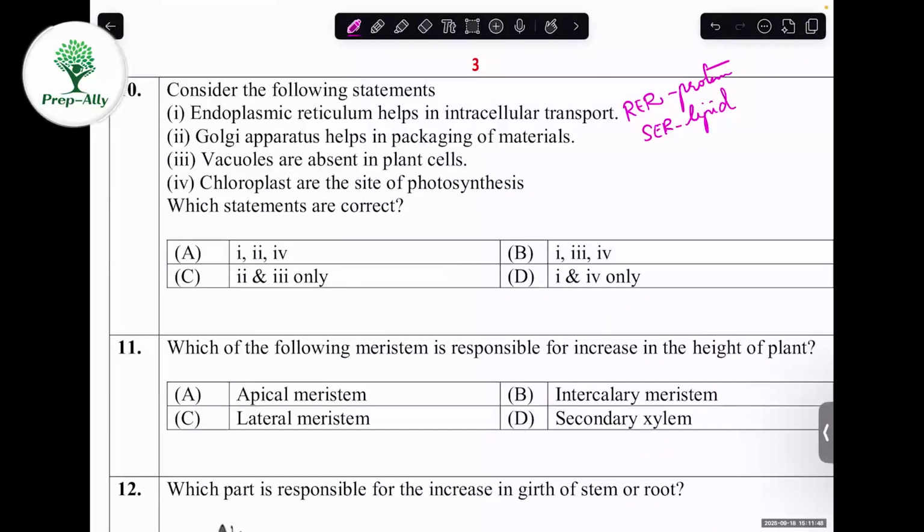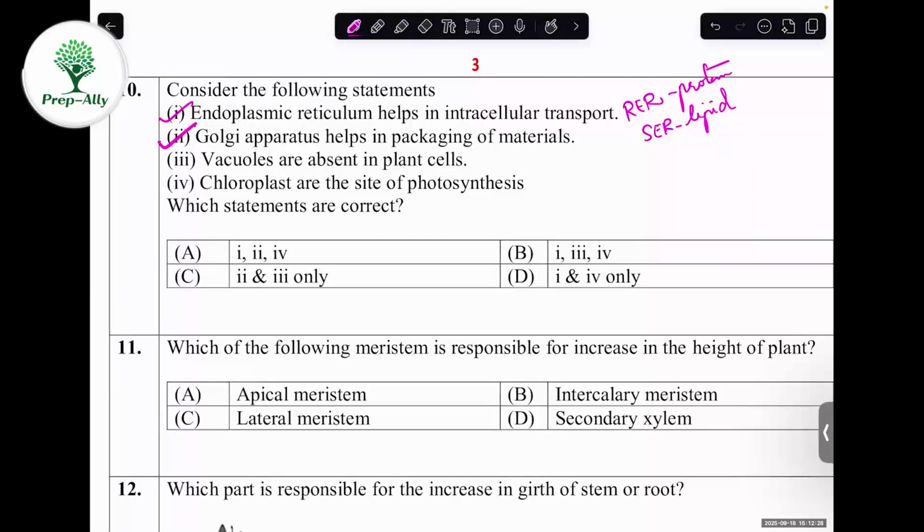SER helps in lipid synthesis. Only after the production of protein and lipids will those components be taken by the Golgi apparatus. First it has to produce the protein, lipids and all; only then will the Golgi apparatus carry it. Anyway, they don't play a direct role, but they help in intracellular transport. So the first statement is correct. Second, Golgi apparatus helps in packaging of materials, of course, because the Golgi apparatus works with process, package, and transport.